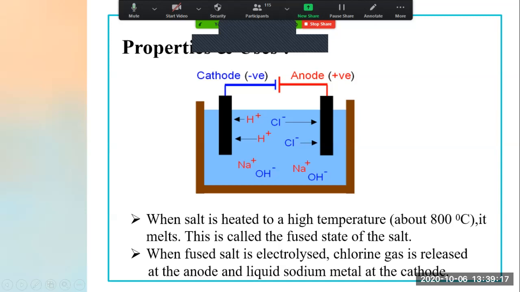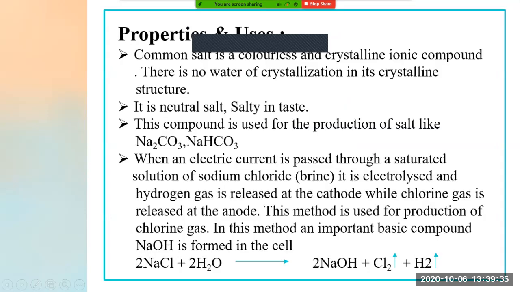And hence we are getting chlorine gas here, which is near the anode. And the rest of the solution, what we are finding, is Na+ and OH-. So the basic compound we are forming here is Na+ and OH-. See, same reaction here, NaCl plus H2O. So what we found is a basic solution of NaOH, and chlorine is near what? It is near the anode. And H2 is near the cathode.